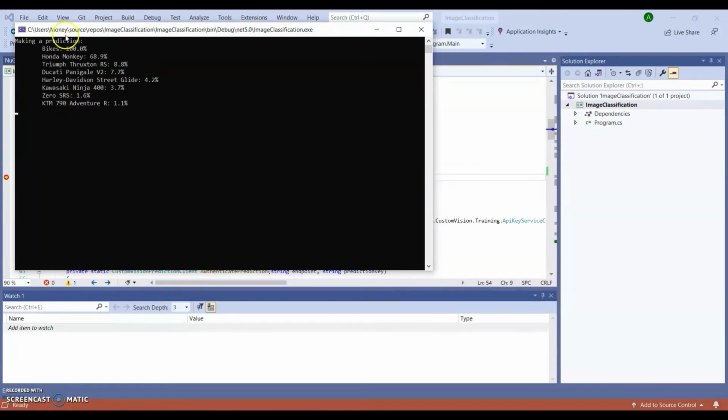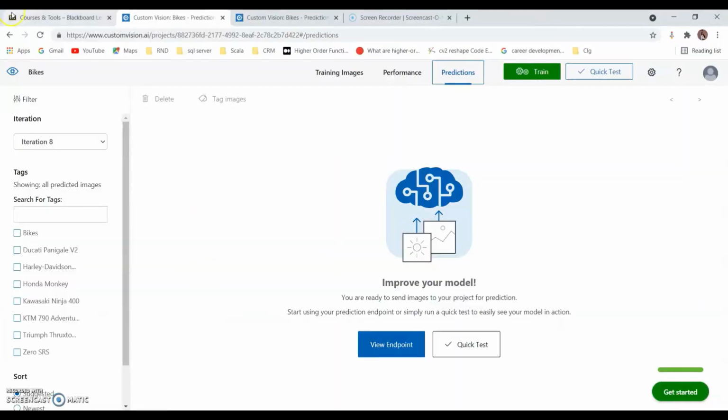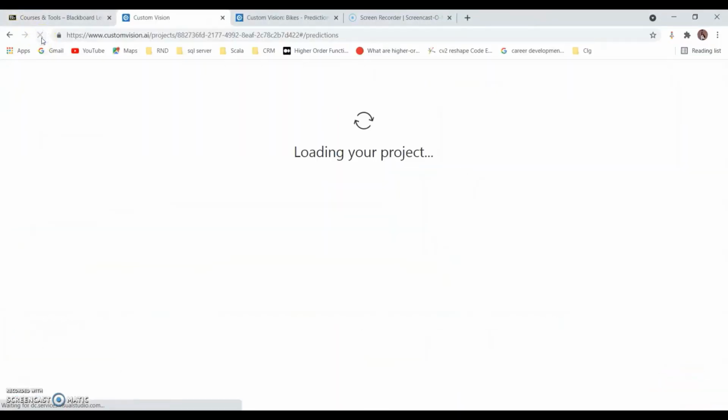This is the console window, and it says that the prediction for bike is 100 percent, which means it's a bike. This is the bike tag, which is common for all bikes. And these are the different tags for the different types of bike, and it says that this particular image is a Honda bike, at 68.9%, which is correct. And let's see if the same prediction is reflecting on custom vision or not.